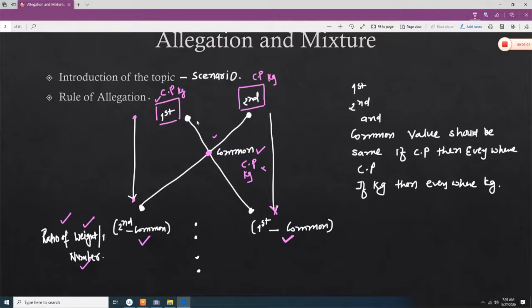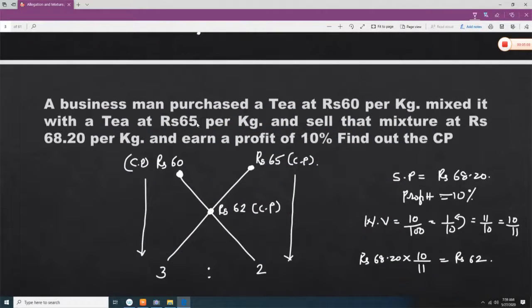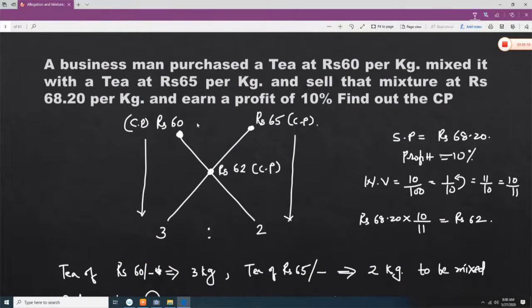You need to understand this diagram, and then we will proceed to another example. For example, a businessman purchased tea at rupees 60, now purchase means CP, at 60 per kg, and mixed it with tea at rupees 65 per kg. So again this is CP, and he sells, now this is SP, the mixture at 68.20. So on both sides there is CP, but the common is expressed in SP.